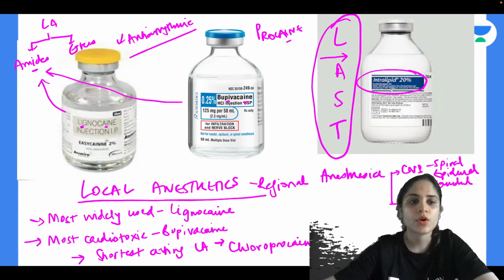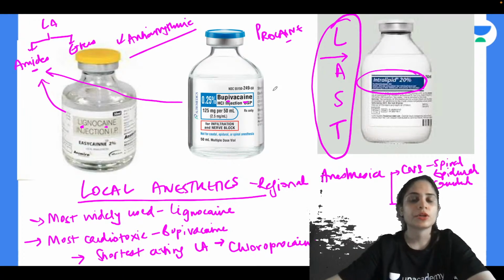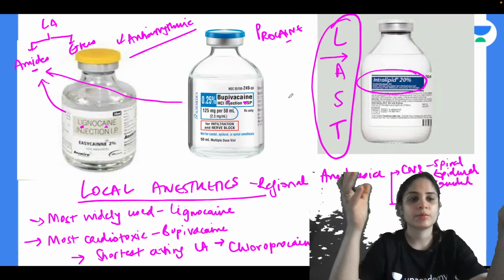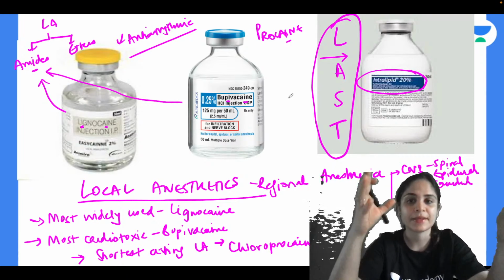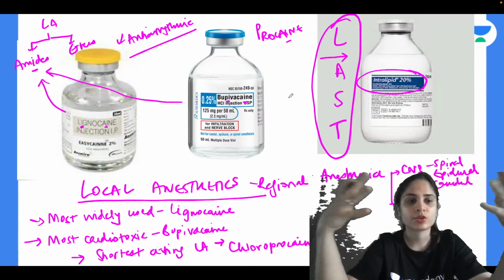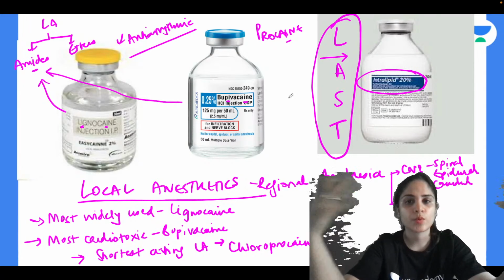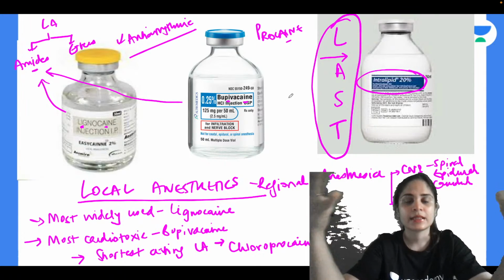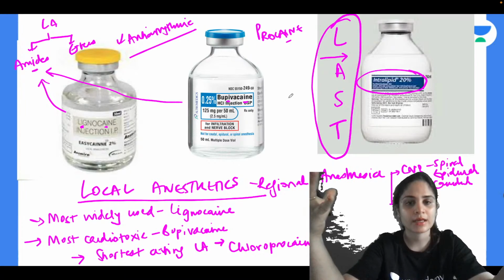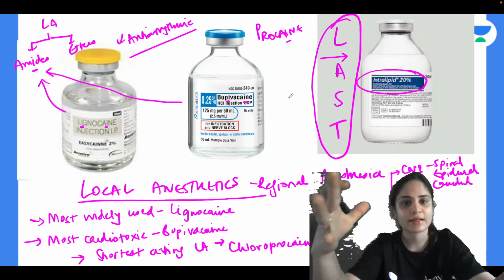So what is the use of intralipid in LAST? So basically, all your local anesthetic agents, lignocaine, bupivacaine, all of them are highly lipid soluble. So suppose there is a toxicity, suppose there is overdosage with the local anesthetic. So in that case we give intralipid.